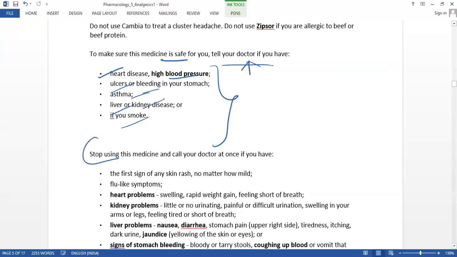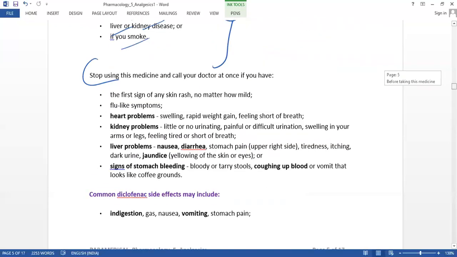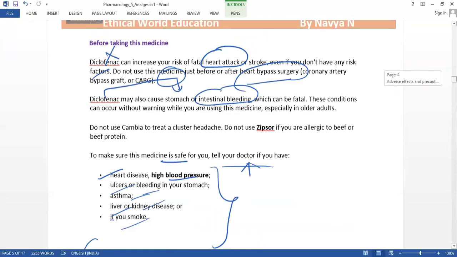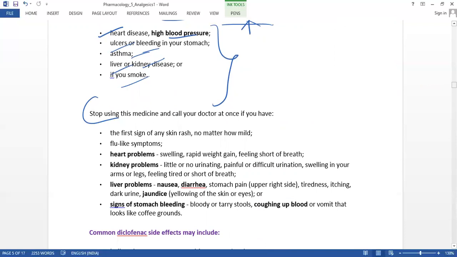And the next thing is, when do we have to stop this medicine? When we feel any extra problem, at that time we have to completely stop this medicine. So let us know what problems we may get with continuous use of this medication. The first sign we may get is a skin rash, or maybe some other side effects also. So when these problems happen, at that time we have to stop using this.